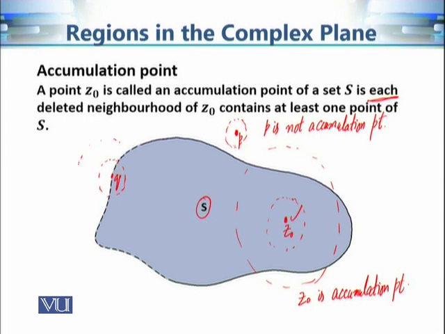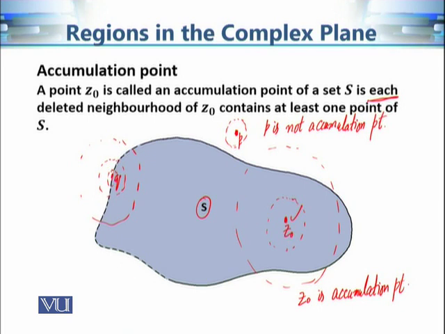So however big or small a neighborhood you choose, this neighborhood is always going to contain some points of S. So in other words, we can say that this point Q, which is at the boundary of this set S, is an accumulation point.